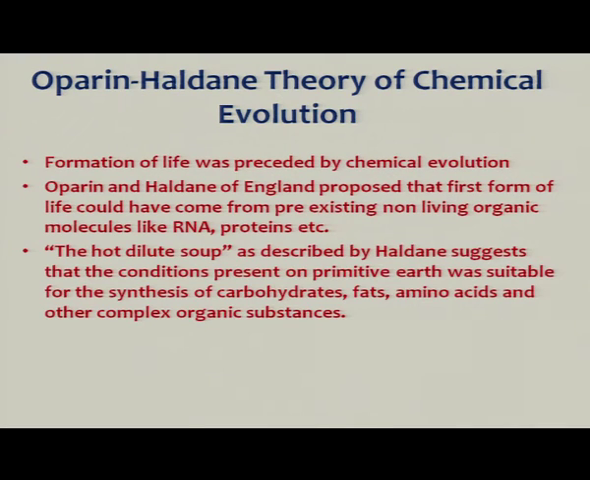So, this condition which was present on the earth at that time, which could support the theory of chemical evolution or chemical genesis of life, is also described by Haldane as the hot dilute soup. This suggests that the condition present on primitive earth was suitable for the synthesis of carbohydrates, fats, amino acids and other complex organic substances. These carbohydrates, fats and amino acids are the building blocks of the biomolecules present in our cells.